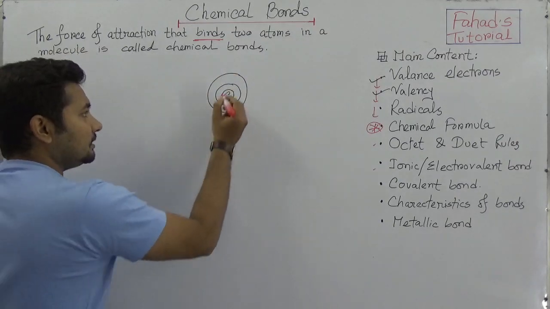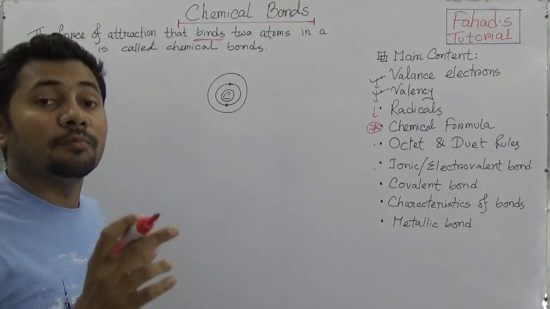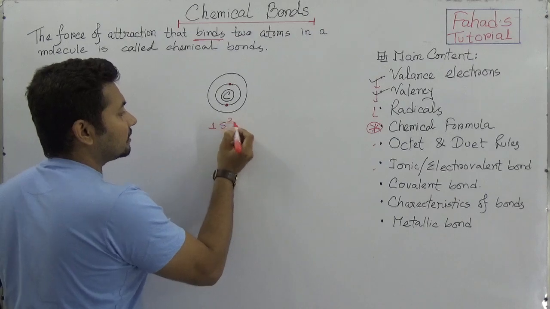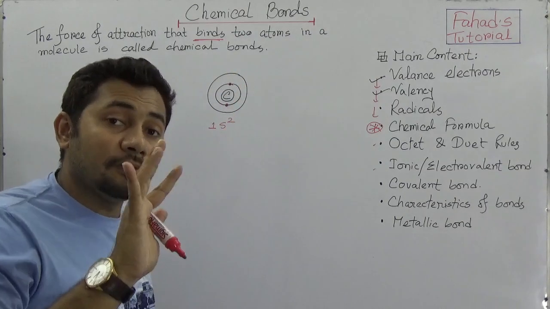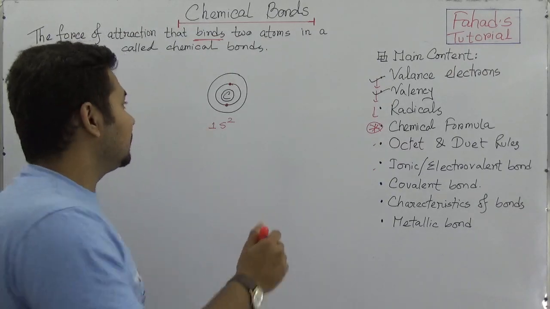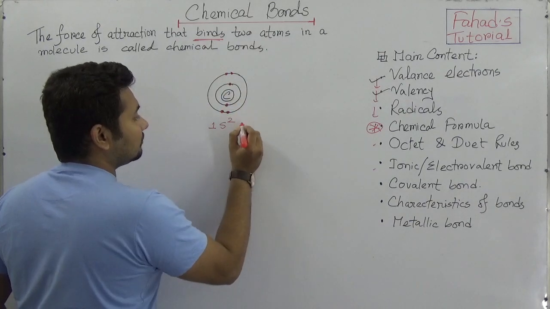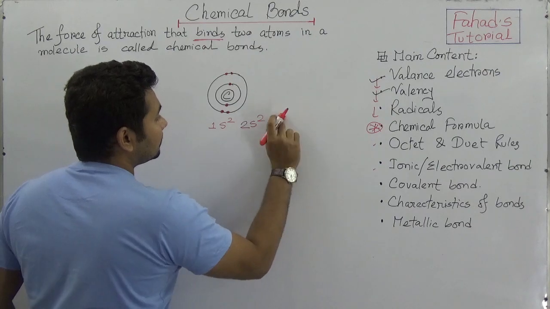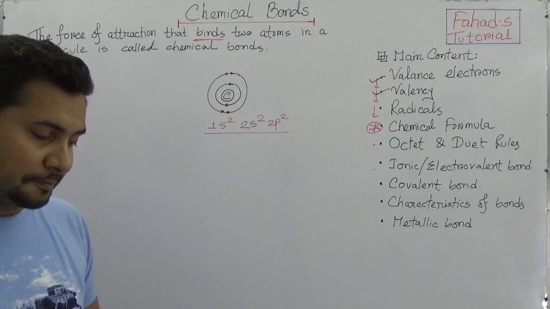In the first shell, the K shell, in the 1s orbital, there are 2 electrons. And in the second shell there are 4 electrons, in the 2s orbital and the 2p orbital. So the electron configuration of carbon is 1s2, 2s2, 2p2.